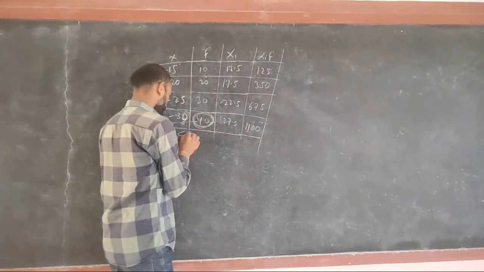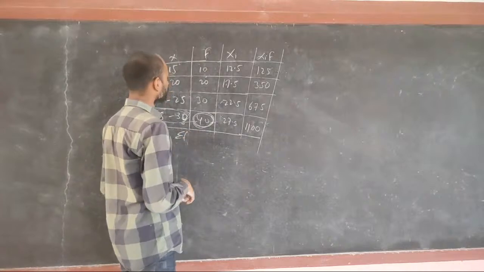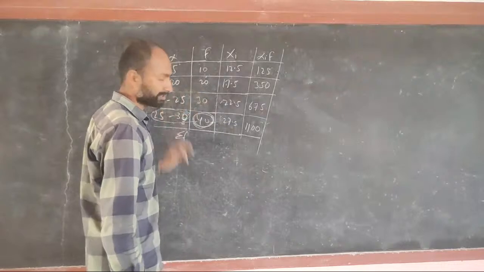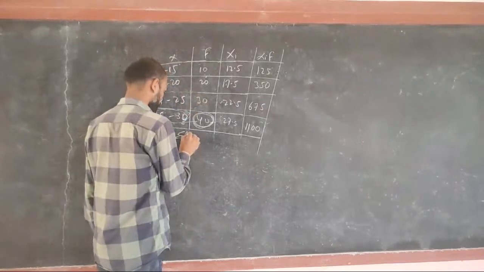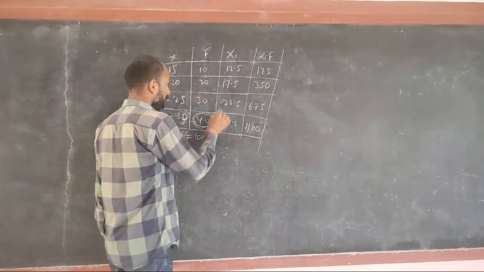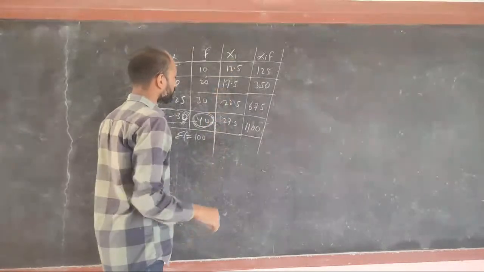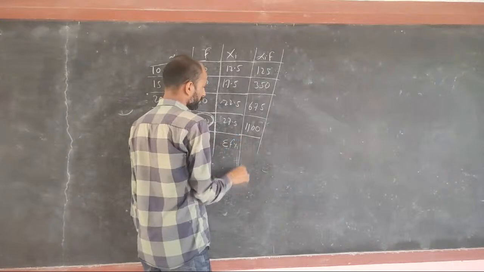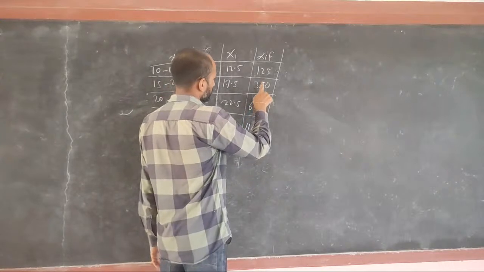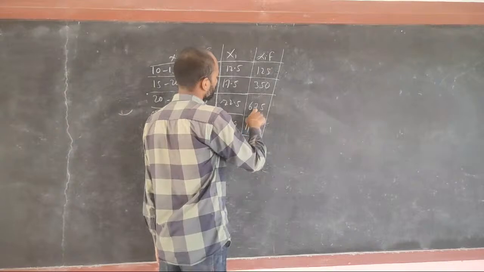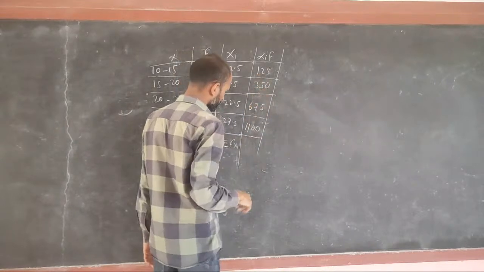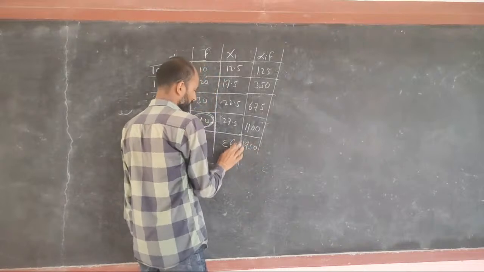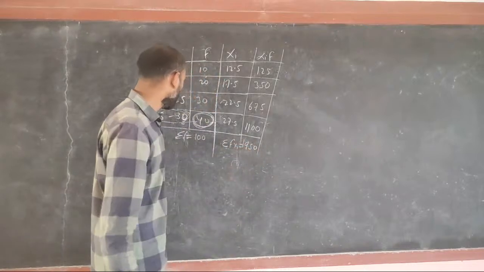Next we need the summation of f. Summation of f: 10 plus 20 is 30, 30 plus 30 is 60, 60 plus 40 is 100. This is 100. And here you are getting the summation of f i x i as 1950.